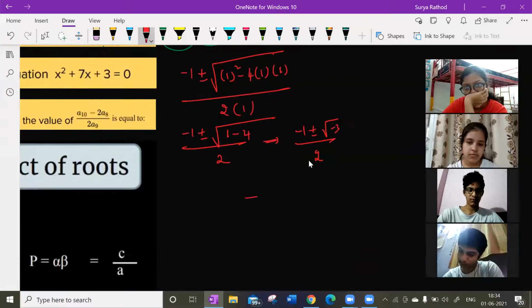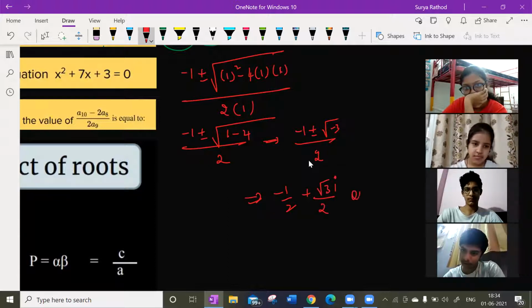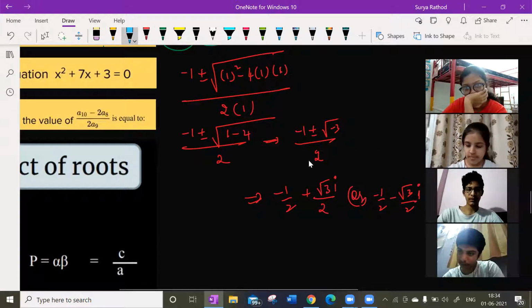Now how can I write this? Minus 1 by 2 plus root 3i by 2, or minus 1 by 2 minus root 3 by 2i. So that is nothing but omega and omega square.